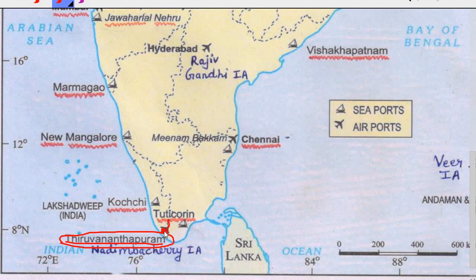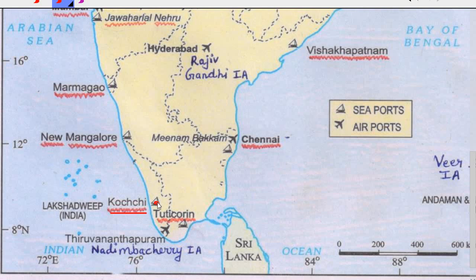It is in southern Kerala. So, you have to just mark a circle there in the southern part of Kerala, and that will be Thiruvananthapuram International Airport. I guess you can see it all here. This is Thiruvananthapuram International Airport.